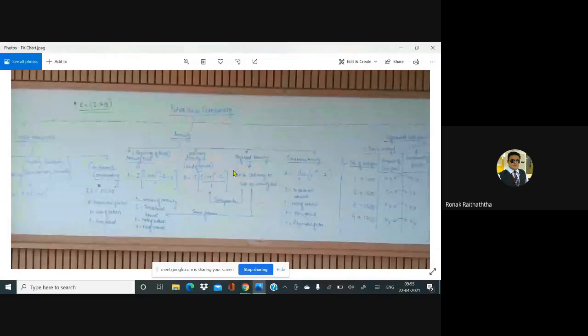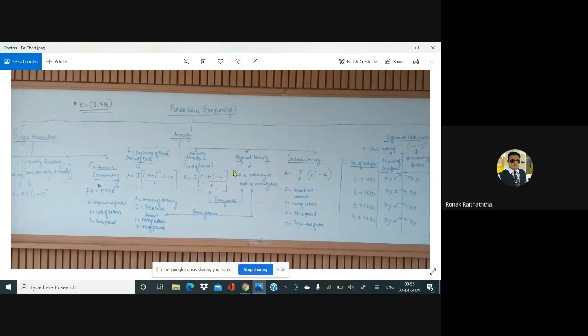Okay, so let me start with what we had started last time around. We were into the time value of money. We have understood the conceptual part of the time value of money, how to interpret that. There are two perspectives to look at the time value of money. One is the inflation perspective, another one is the earning power perspective.